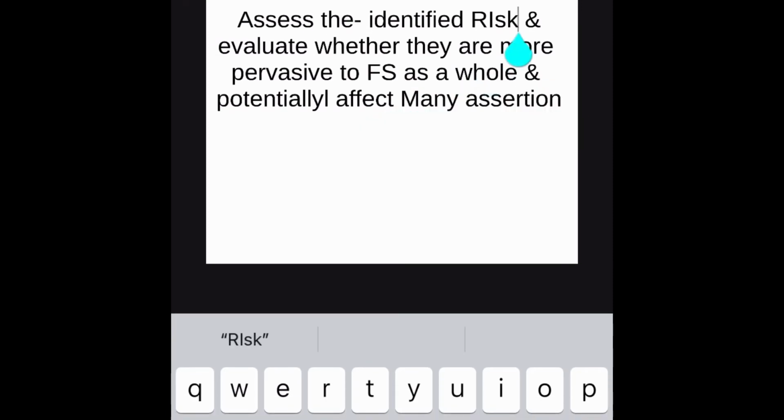Then we will assess the identified risk and evaluate whether they are more pervasive to the financial statement as a whole, and may potentially affect many assertions. So the risk of material misstatement will be at whole financial statement level.